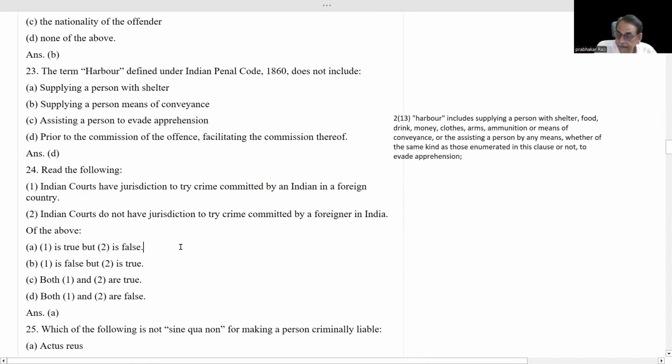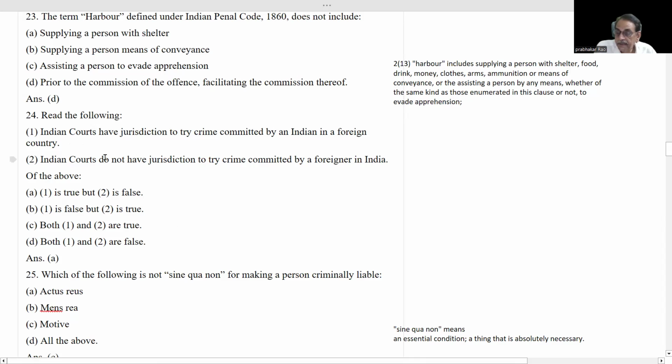But it may attract some other offense. Next, read the following. These questions are quite often coming these days. Indian courts have jurisdiction to try crime committed by an Indian in a foreign country. Yes, it is true.